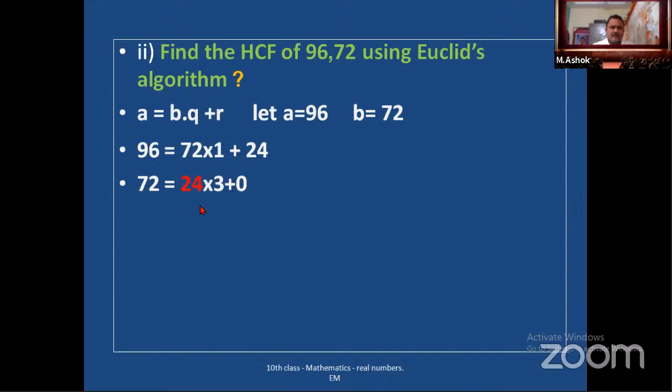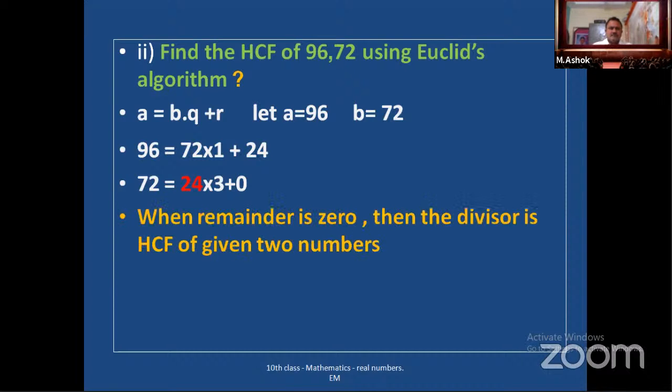So here what is the divisor? Yes, this number 24 is the divisor. So HCF of 96 and 72 is 24. So why have we chosen 24 as HCF? Our condition is when the remainder is 0, then the divisor is HCF of given two numbers.